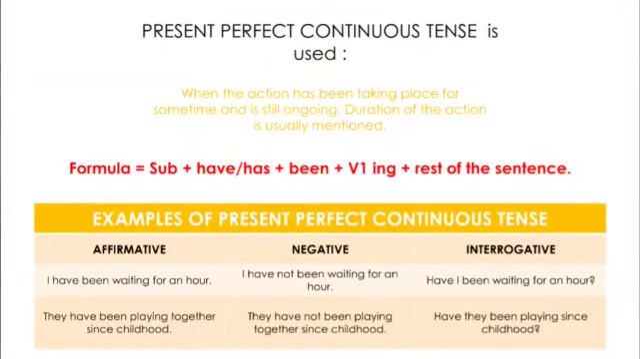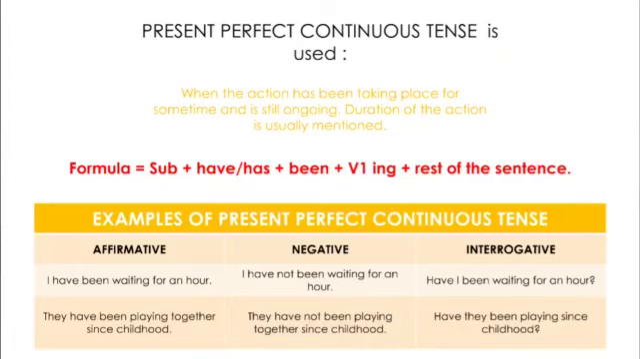Now, where do we use this particular form of tense? It is used to describe those events which started a little while ago, sometimes in the past, and it is still continuing. Suppose you're standing in the bus stop waiting for the bus for almost an hour. So how will it be said? It will be said in this way: You have been waiting at the bus stop for almost an hour. That means for 1 hour you have been waiting for the bus and you are still waiting.